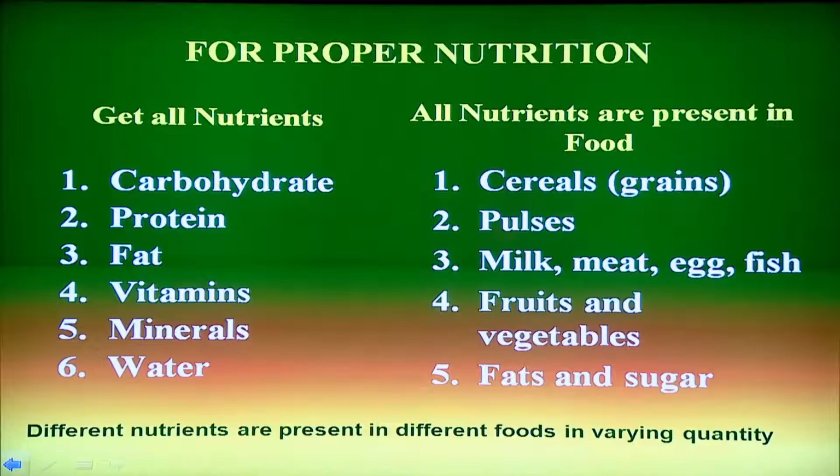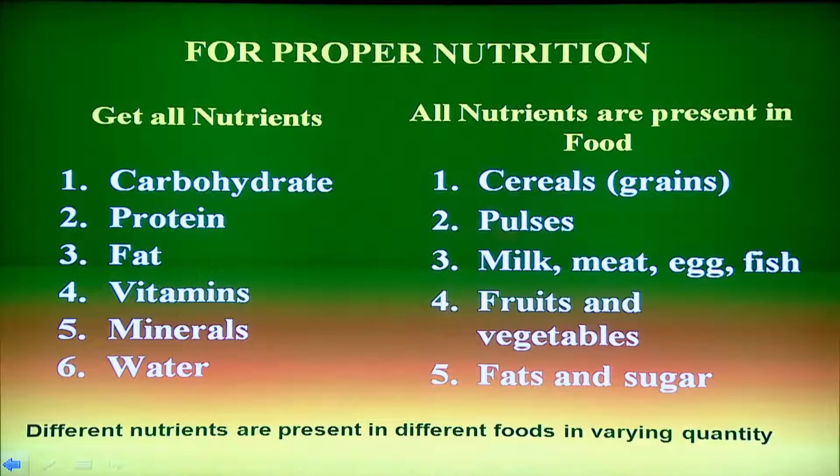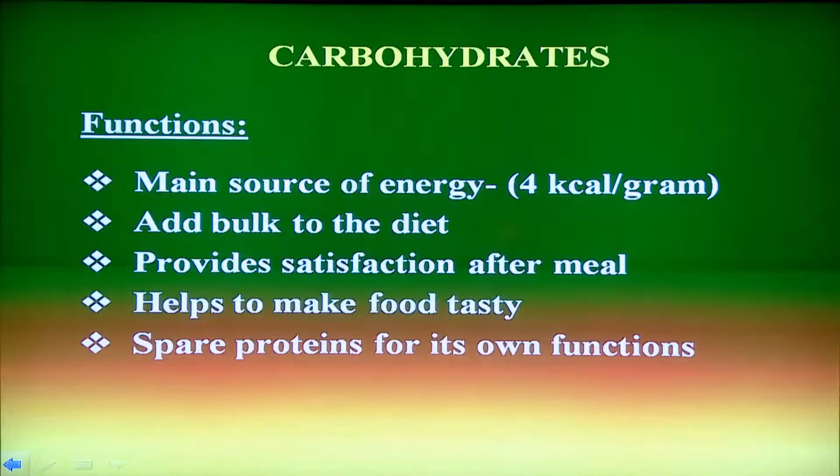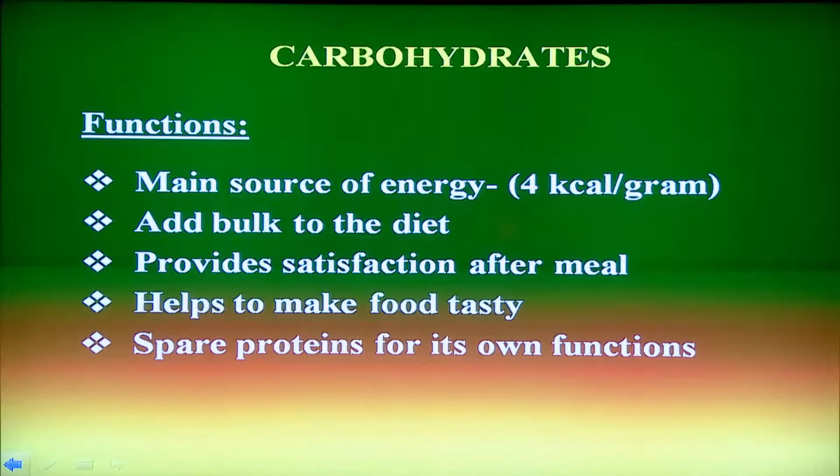For proper nutrition, you need the 6 nutrients, and all the nutrients are present in food: cereals, which are popularly known as grains, pulses, milk, meat, egg, fish, fruits and vegetables, fats and sugar. Different nutrients are present in different foods in varying quantities. Let us learn about the carbohydrate. Carbohydrates are the main source of energy.